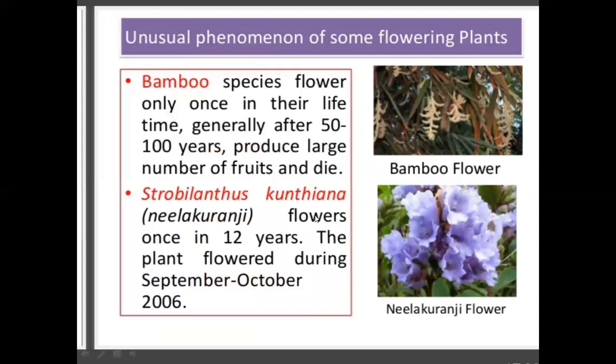Another is bamboo, which takes 50 to 100 years to develop its reproductive part. And another is Strobilanthes kunthiana, the Nila Kuranji, which takes 12 years to complete its life cycle by developing flowers.